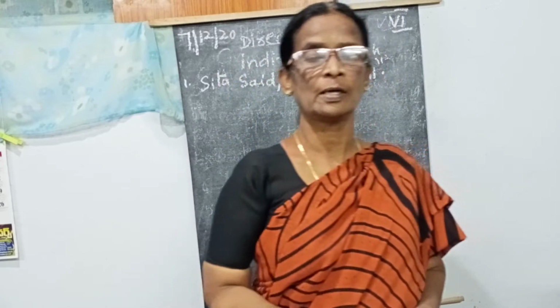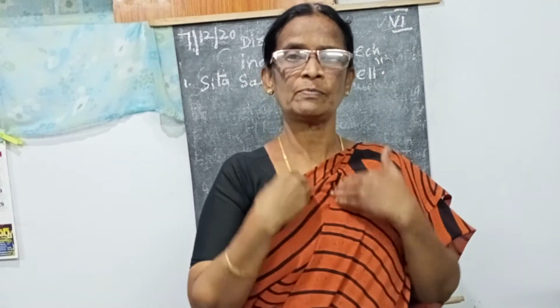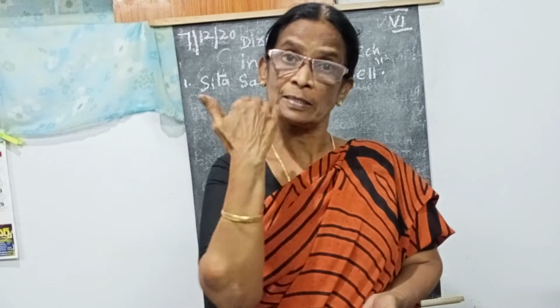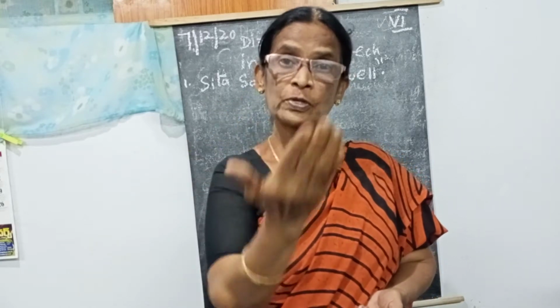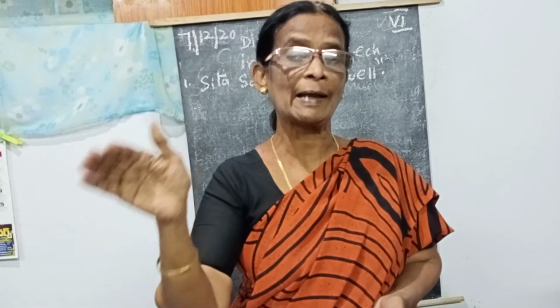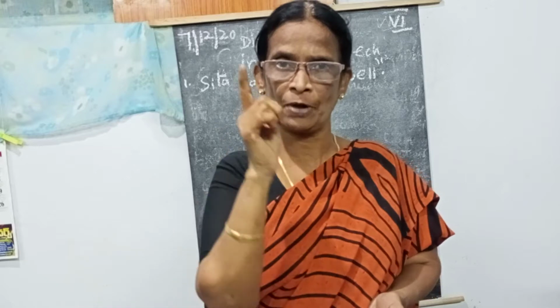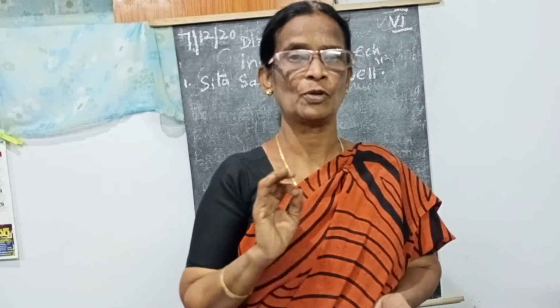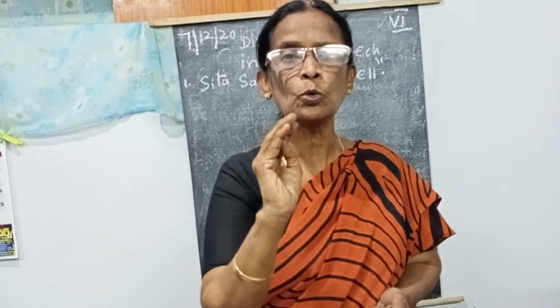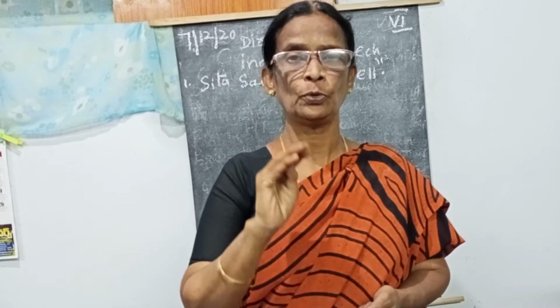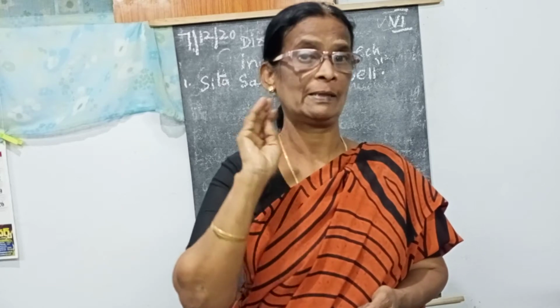Okay, ma'am? So here, direct means what I am saying to you, that is the direct one. What I said to you, if you say to another one, that is the indirect. What I said, you are saying, that is the indirect one. When you understand that one, easily you can write. But here, some clues are there. You have to remember and keep it in the mind.